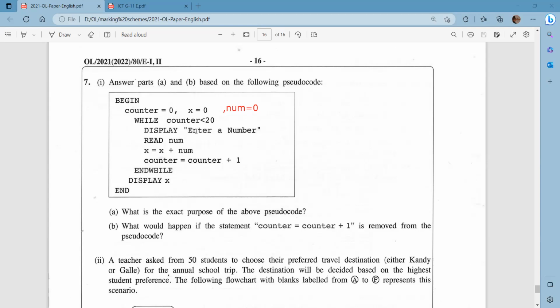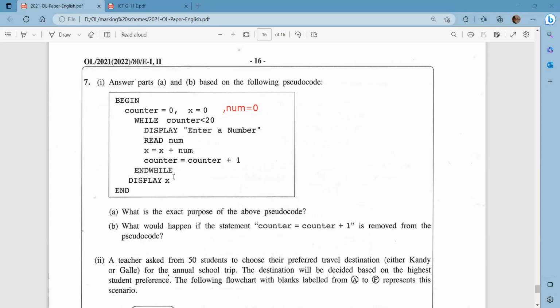We are going to insert 20 numbers, and those 20 numbers are going to get added to this x variable, the values you get each time you enter a number. So the exact purpose of this pseudocode is to take 20 numbers as inputs, calculate the sum of those 20 numbers in the variable x, and display the final output of x.